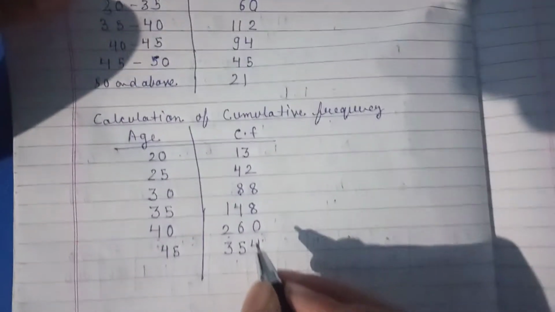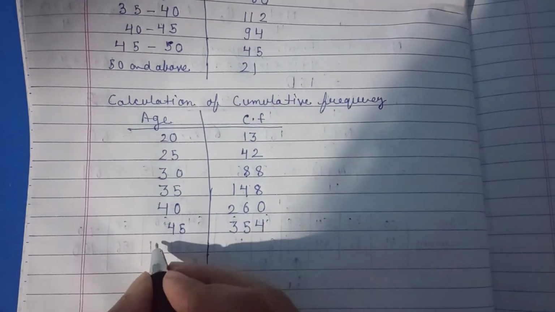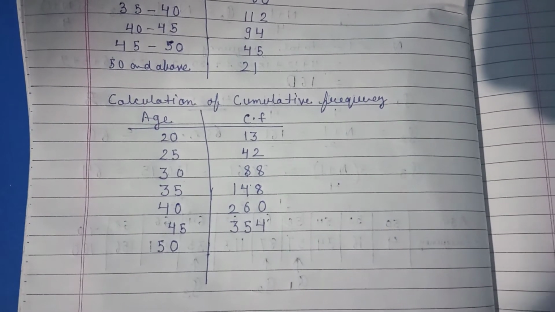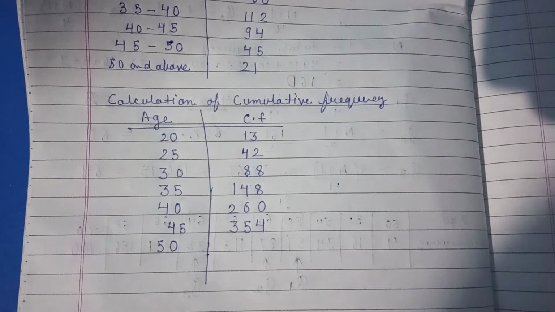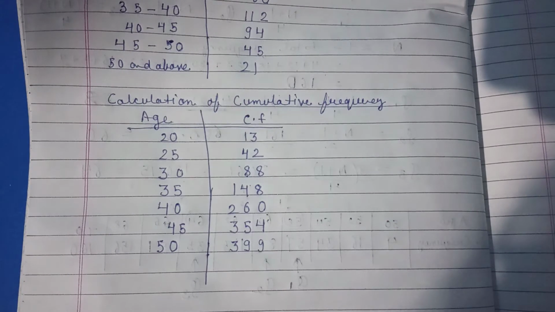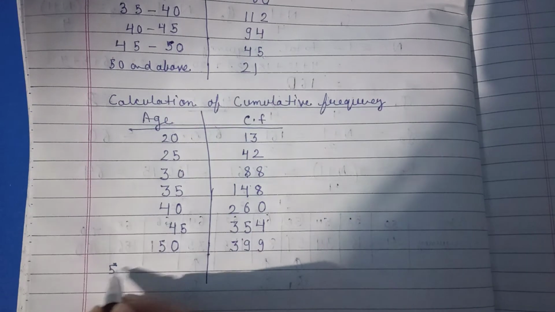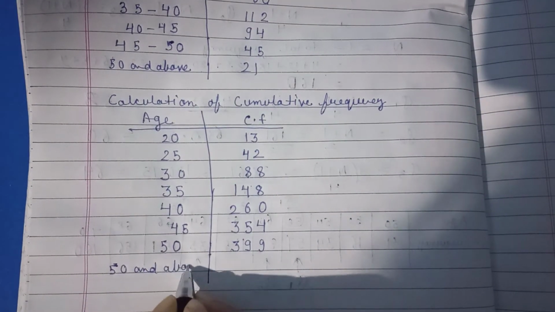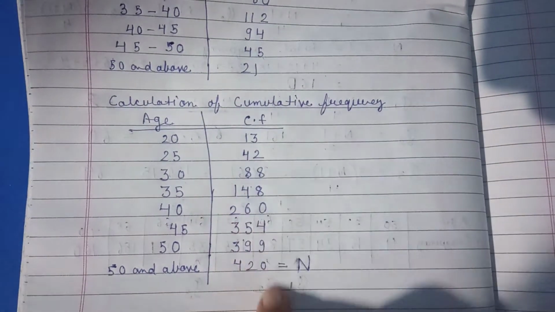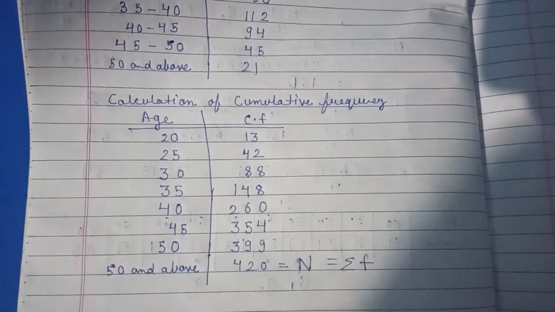Afterwards till 50, if you add 45 to 354, you will get the value 399. And after 50, for 50 and above, it is 420. This final value is our n, also known as the summation of f. So we have got n.